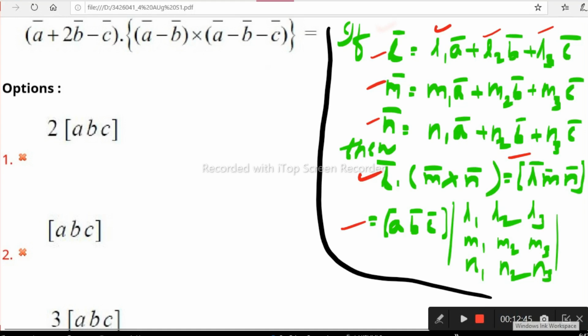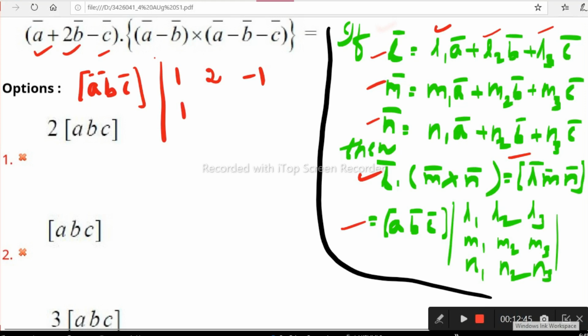L1, L2, L3, according to this formula, box ABC is there. We have to use the box ABC and L1, L2, L3. Simply L1, L2, L3 are the coefficients of ABC in the first vector as the first row in the determinant. What are the ABC coefficients in the first vector? 1, 2, minus 1. Right? We can take it as the first row. Then the second vector A minus B, no C. It means A coefficient 1, B coefficient minus 1, C coefficient is nil, since there is no C. Now the third vector A minus B minus C means A coefficient is 1, B coefficient is minus 1, C coefficient is also minus 1.